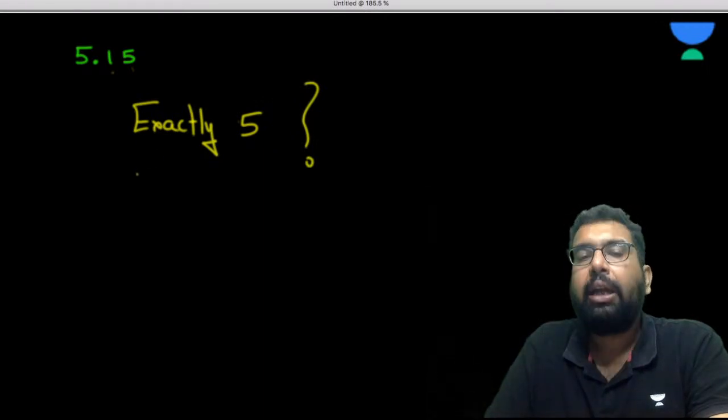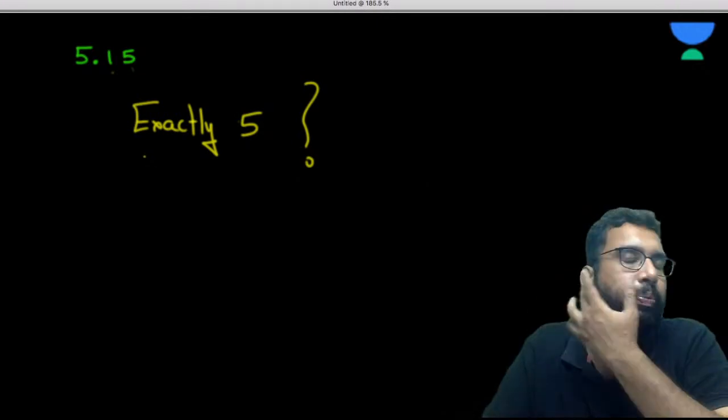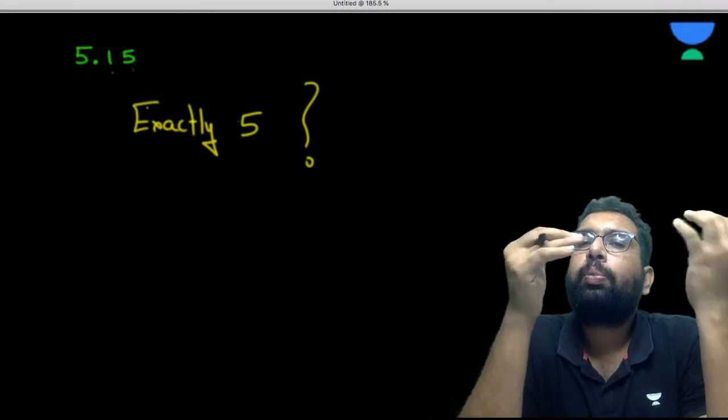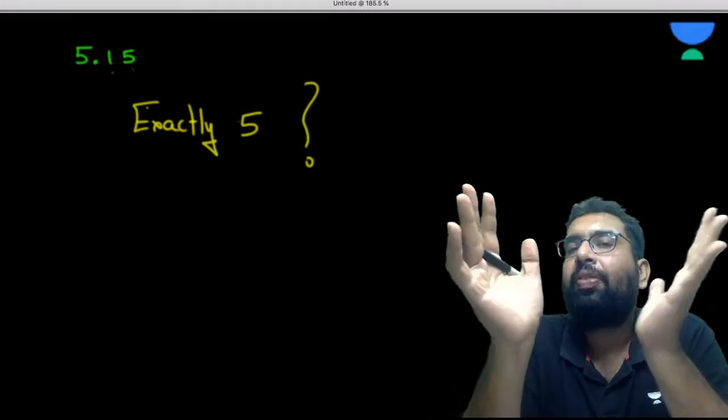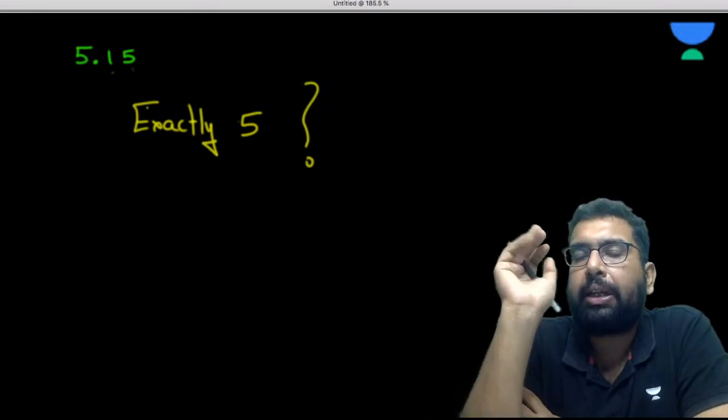Now there can be three possible cases. If the digit after the digit that is to be rounded off is exactly 5, there can be three possible cases. Please understand this.